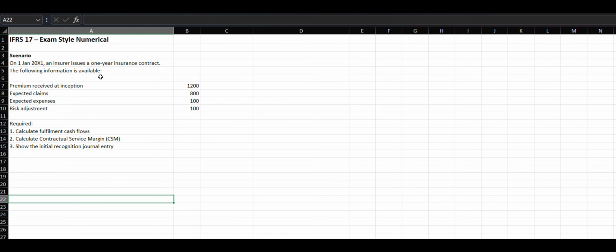The following information is available: premium received at inception, expected claims, expected expenses, and risk adjustment. What a student usually has to calculate in the exam is: calculate the fulfillment cash flow, calculate the contractual service margin, or show the initial recognition journal entry. How they pass the journal entry, with what figures, is important here.